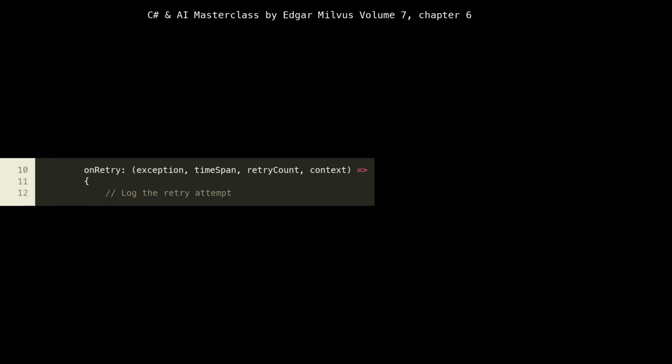At lines 10 to 12, we define an onRetry action. This callback is executed each time a retry is initiated. Here, we simply log a message to the console, indicating which retry attempt it is and what exception triggered it. This logging is invaluable for observability in a cloud-native environment.